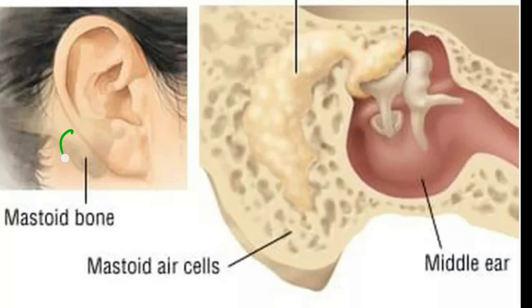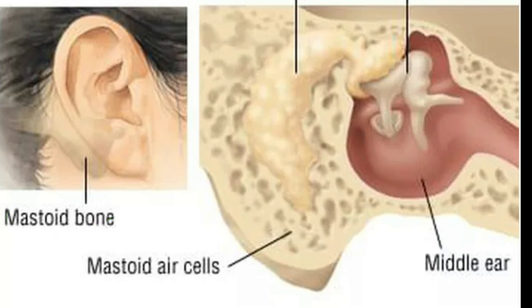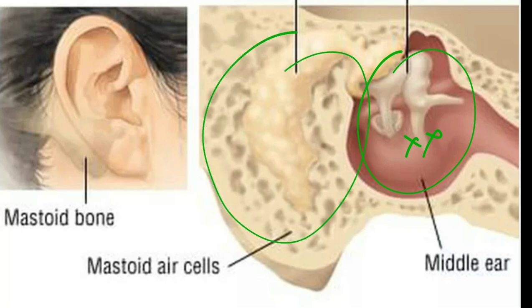Okay guys, see here, this part behind the ear, you can see a bony prominence, the mastoid bone, right? And when you cut this part, you can see the mastoid air cells. Now see the answer here in this case where there is CSOM, cholesteatoma. Remember, cholesteatoma doesn't stay just in the middle ear. It moves towards this mastoid region also. The cholesteatoma starts destroying the mastoid air cells also.